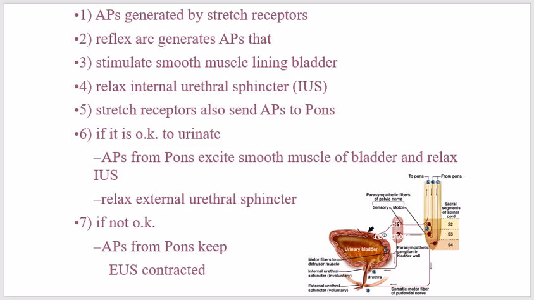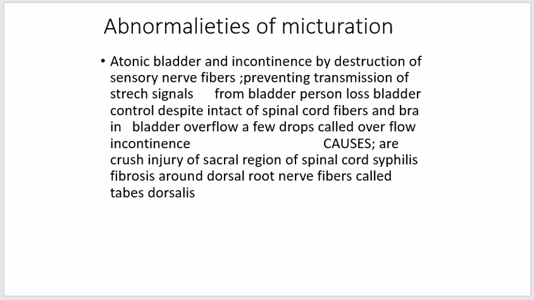So, we will discuss some abnormalities of micturition. Number 1 is the atonic bladder and the incontinence caused by destruction of the sensory nerve fibers. Micturition reflex contraction cannot occur if the sensory nerve fibers from the bladder to the spinal cord are destroyed, therefore preventing transmission of stretch signals from the bladder.